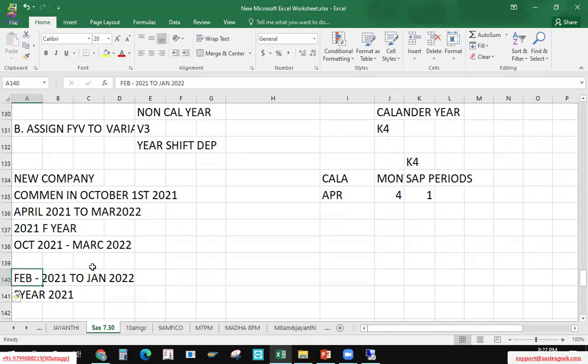How will they do the accounting? That's the reason they will never follow that unless it's required. In this case, commencing October, no other option is left over. Still their financial year, fiscal year will be April only. They'll close the books in March, because they're starting in October. If it is a non-Indian company, simple. They will open January to December, the calendar year.